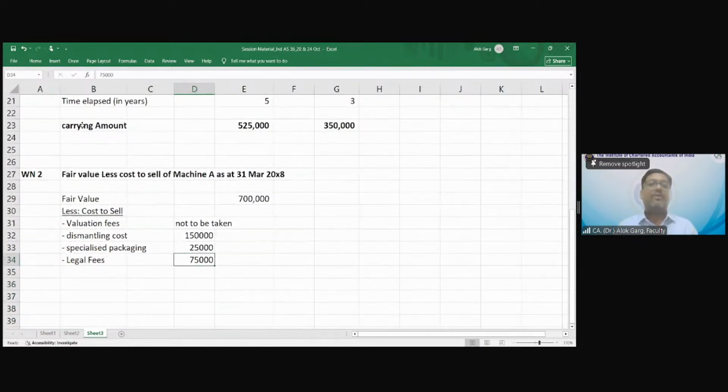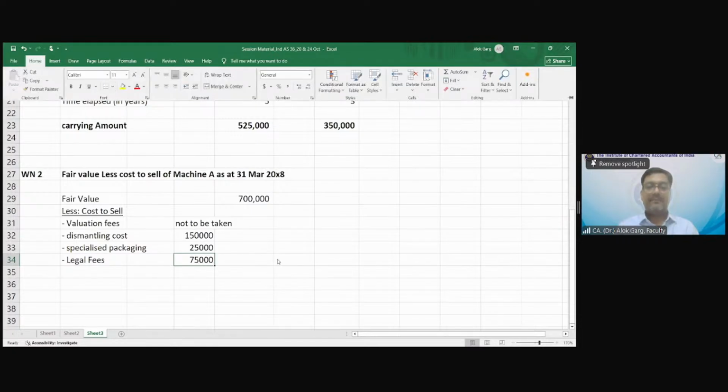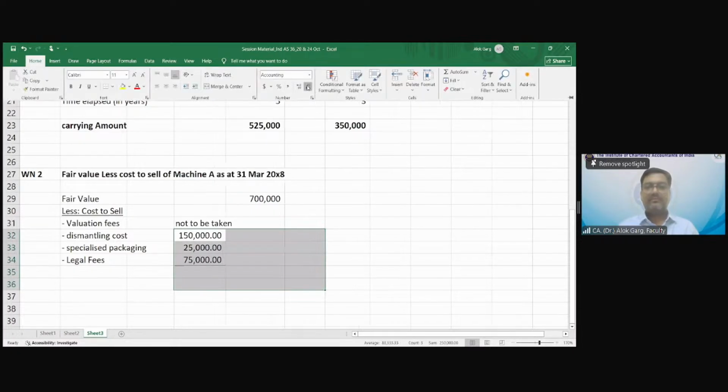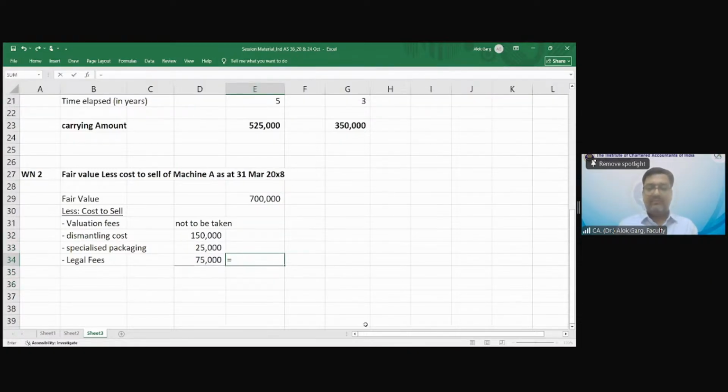So what is my total cost? 2,50,000, right? So what is my fair value less cost to sell? 4.5.